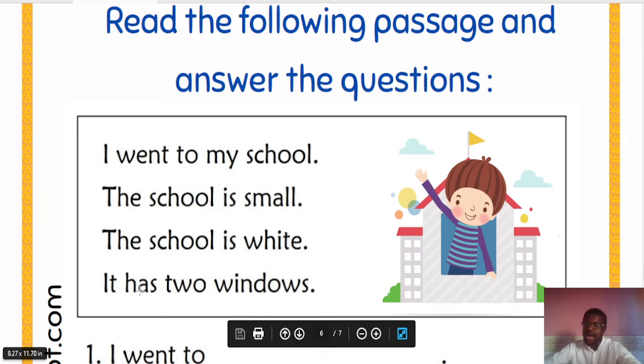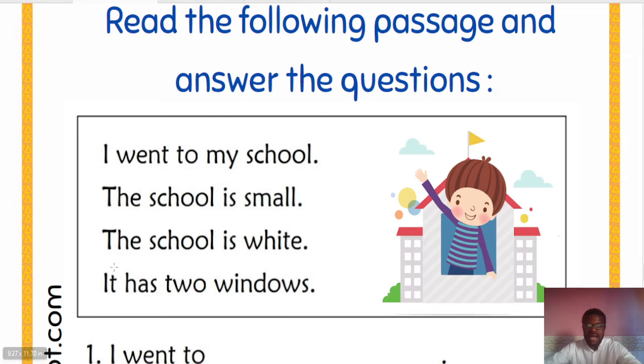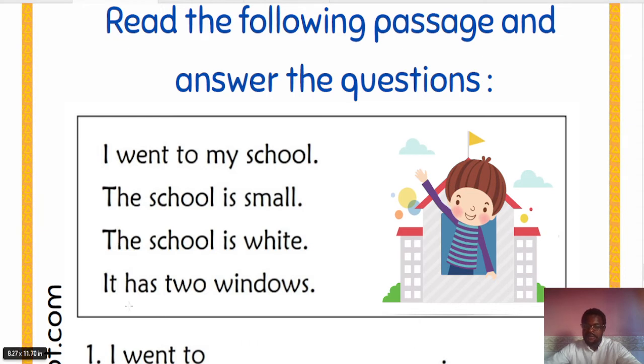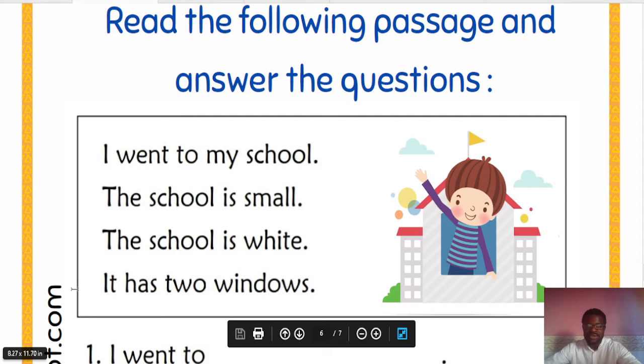Has, and not have. But when it is I, you, we, they, we use have. I have, you have, they have. But when it is it, say it has, she has, he has.